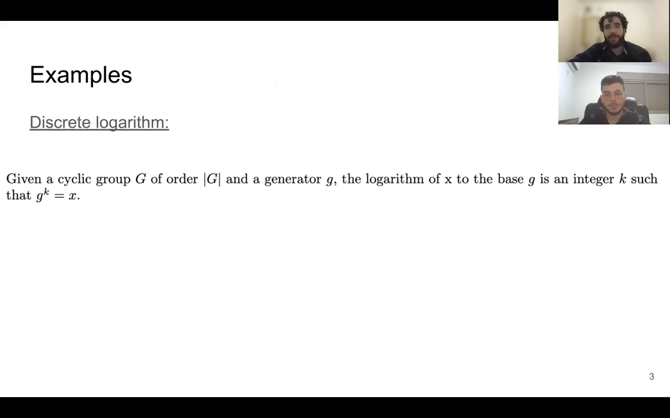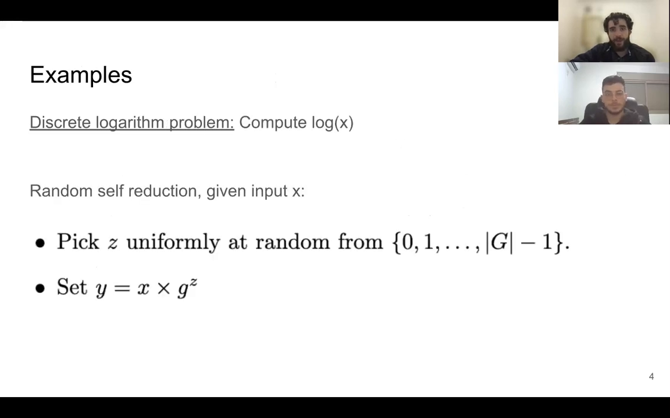A famous example is the discrete logarithm problem. First, let's define what the discrete logarithm is. Given a cyclic group G and a generator g, the logarithm of X to the base g is an integer k such that g to the power of k equals X. And the discrete logarithm problem is simply to compute the logarithm of X.